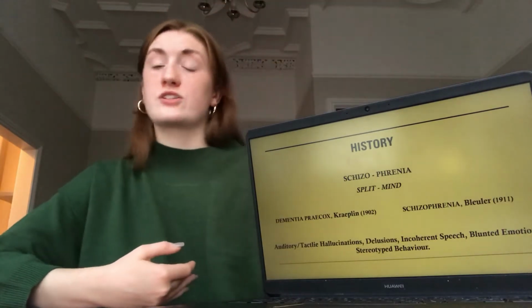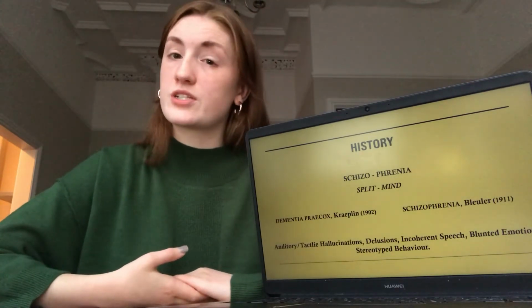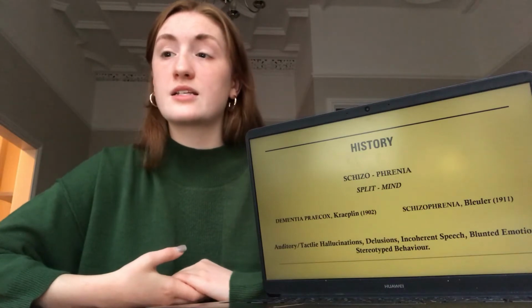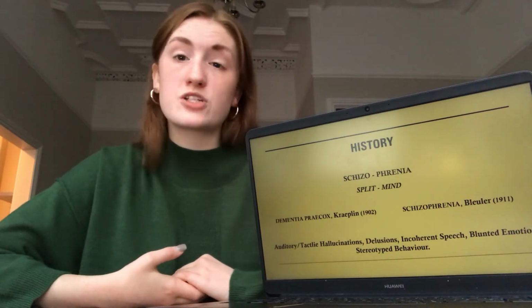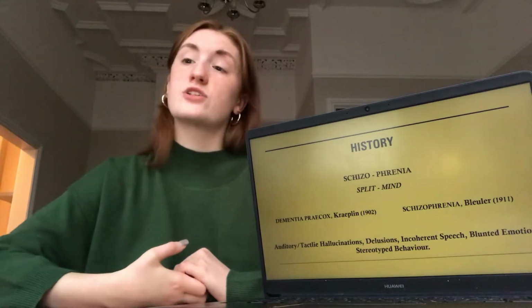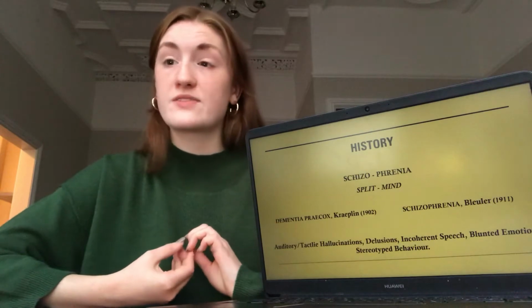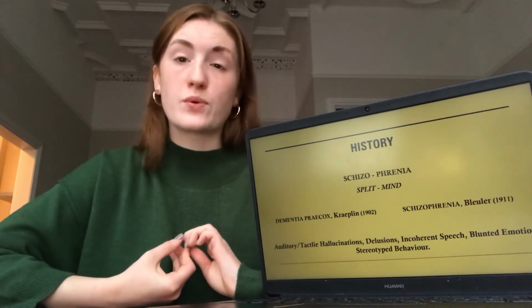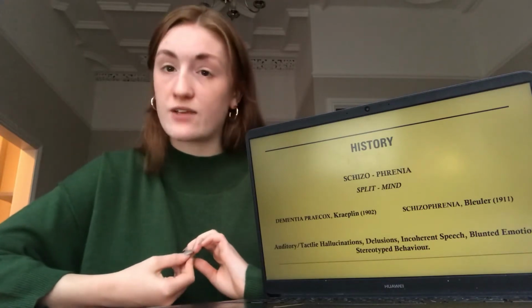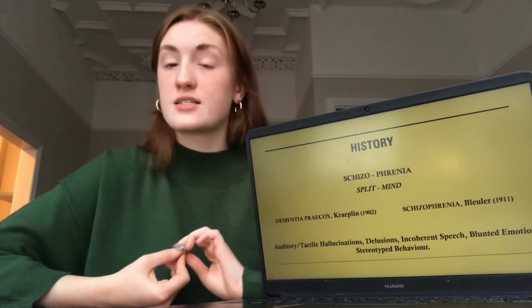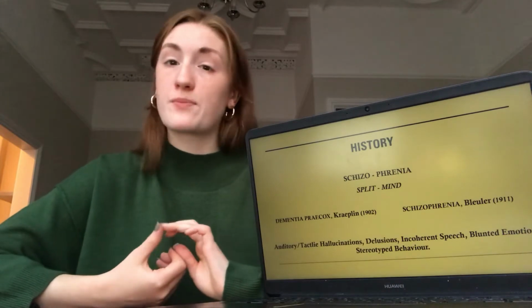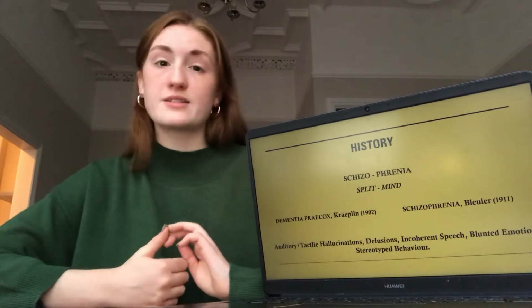Following observations from Eugen Bleuler, he introduced the term schizophrenia in his publication of Dementia Praecox, or the Group of Schizophrenias, in 1911, describing the loosening of associations and of different functions in the mind of the schizophrenic, which results in disconnection and loss of coordination. The term schizophrenia remains widely recognised in psychology, with 1% of the population affected worldwide.